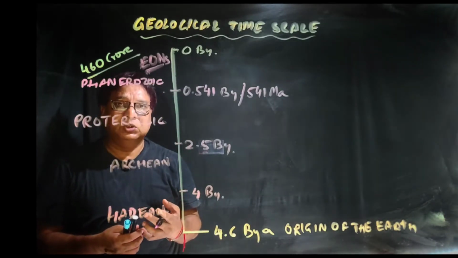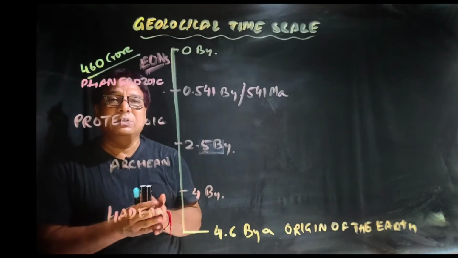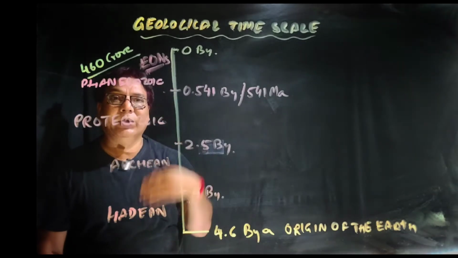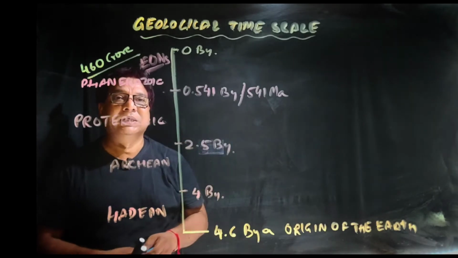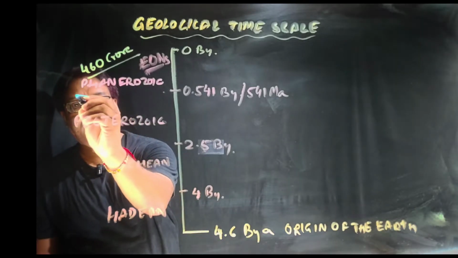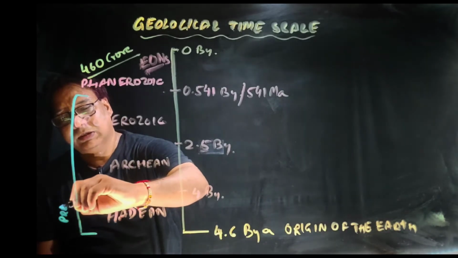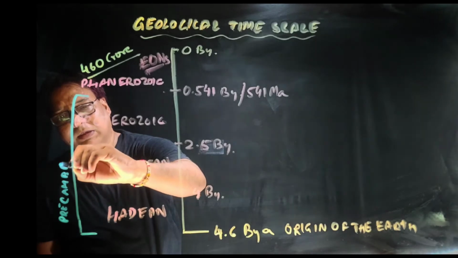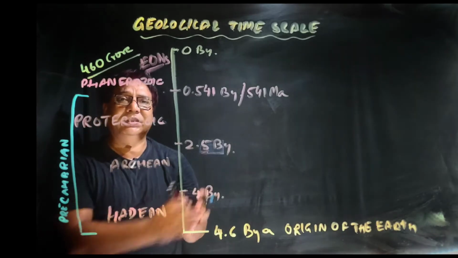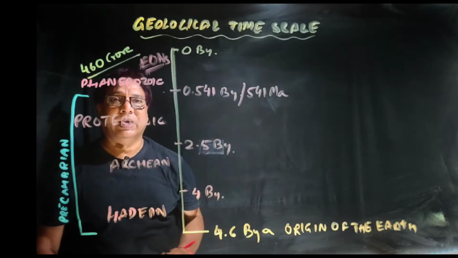Okay, now the eons have been divided into eras. So what are those eras? In fact, in terms of biological evolution, this Hadean, Archean, and Proterozoic period together have also been referred to as pre-Cambrian. That means this is the time before Cambrian. Cambrian is a period that falls under Phanerozoic eon, it is the first period of that.